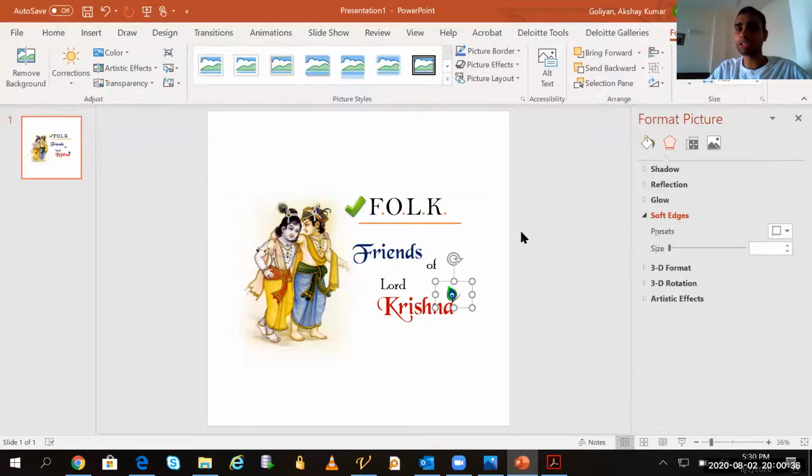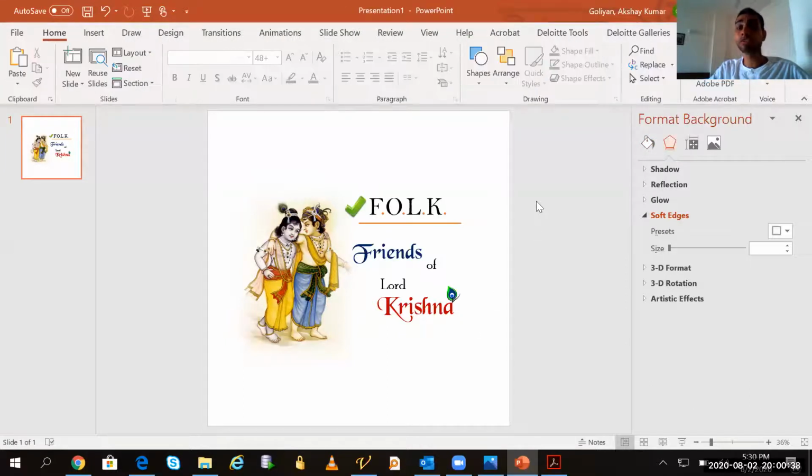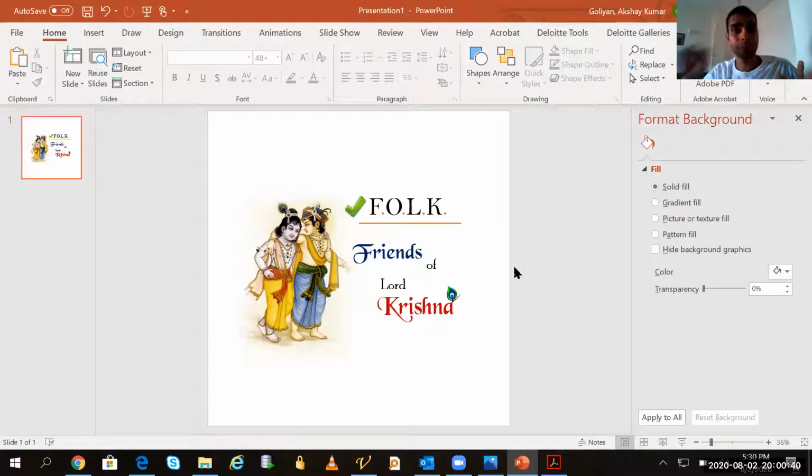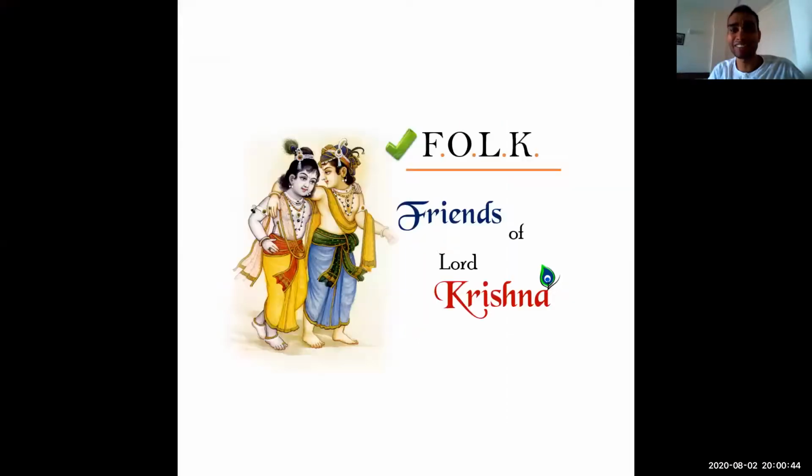Similarly, I have put this small image in front of Krishna. So that makes our poster looks very beautiful. Like in Hindi, we say Alankar, Proji. So we have added Alankar to it like that. So now you see, now folk looks so beautiful with this small image like that. Though it is not proper here to put a tick image, but we can put some different image here for sure, like that.